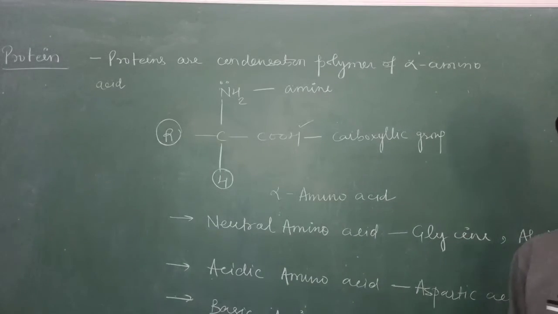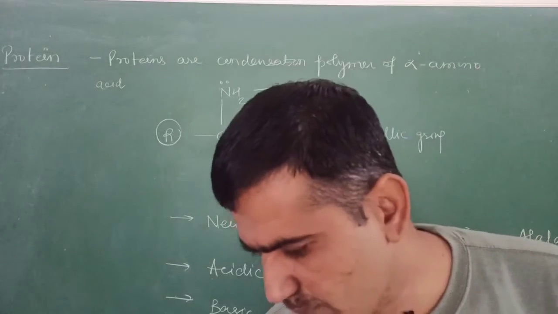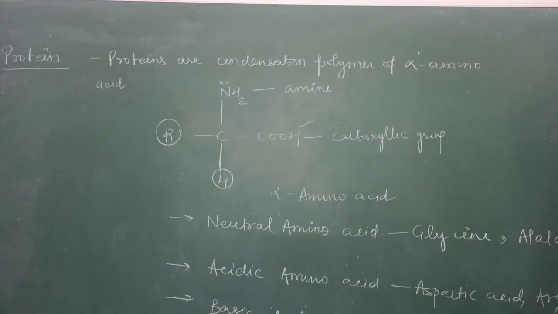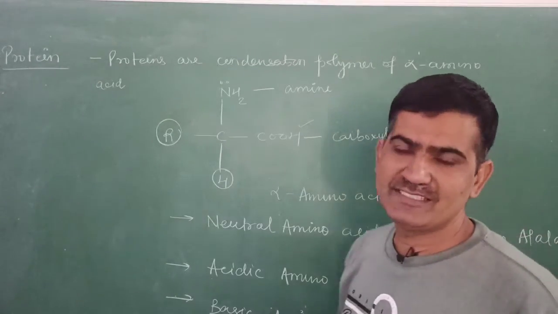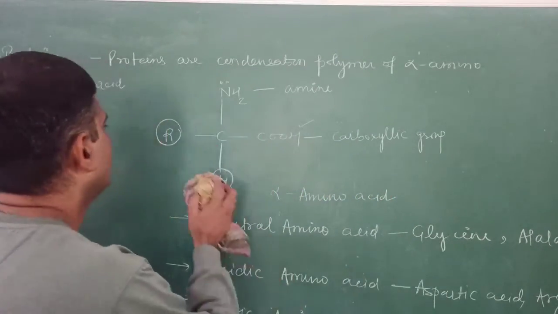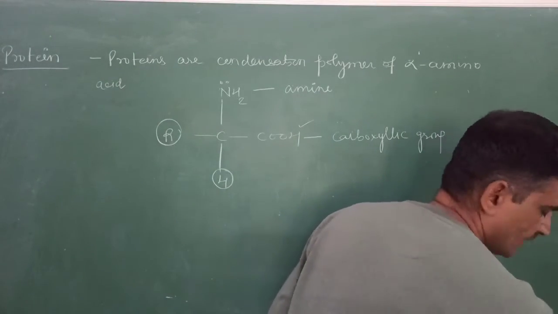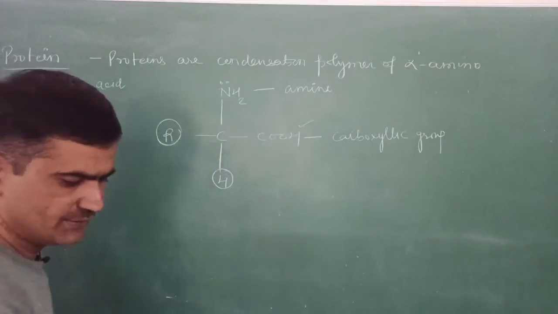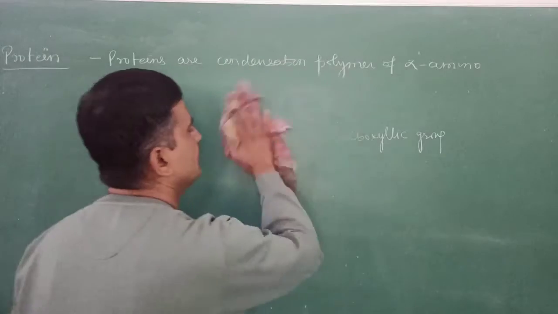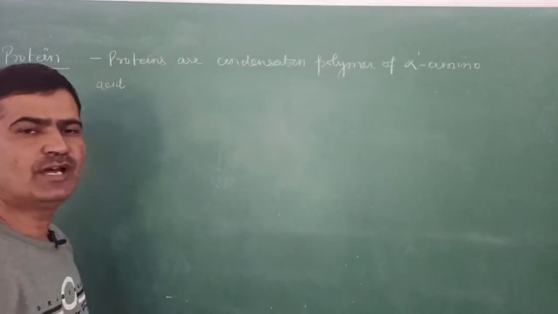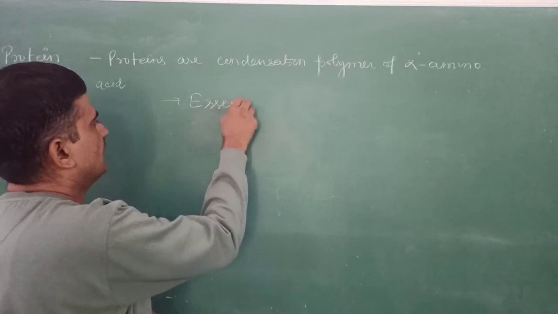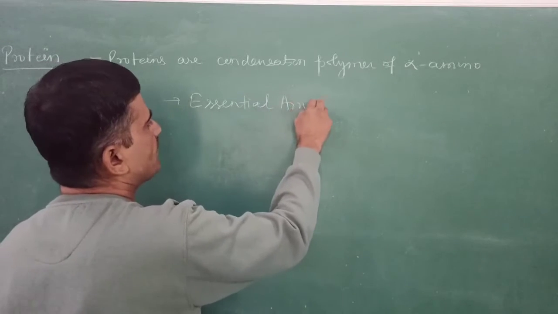Now on the basis of this, proteins are formed by the condensation of molecules of alpha amino acids, and again the amino acids are classified into two categories: essential and non-essential amino acids. Essential amino acids are those that we take in the diet.